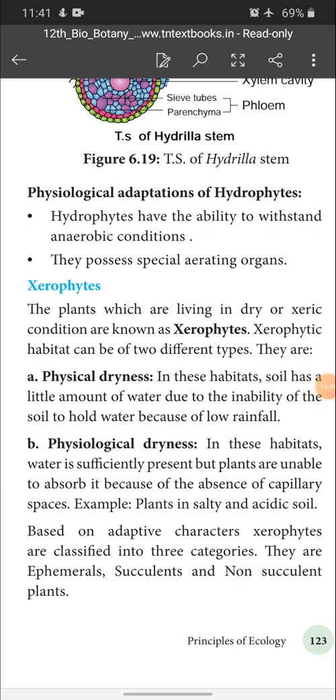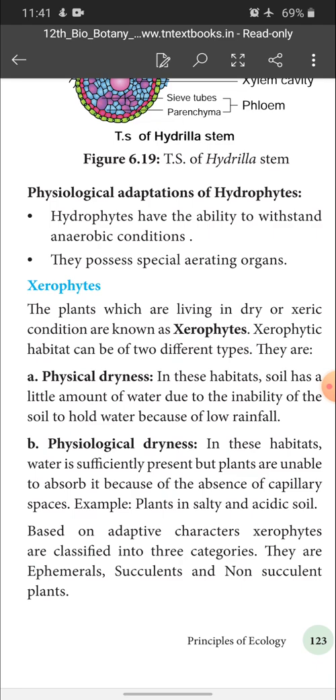The plants which live in dry or xeric conditions are known as xerophytes. Xerophytic habitat can be of two different types: physical dryness and physiological dryness. In physical dryness, the soil has only a little amount of water due to the inability of the soil to hold water because of low rainfall.